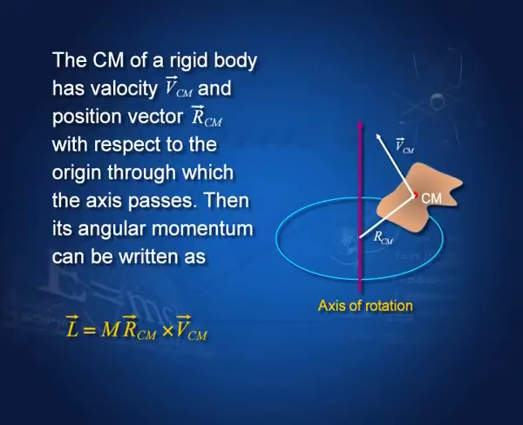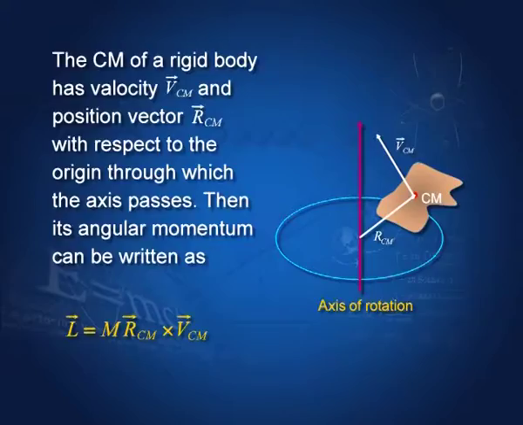Let us take a rigid body again. This time its center of mass is moving in this direction, and with respect to a certain axis of rotation, the position vector of the center of mass is R_CM. And then one can write its angular momentum as m R_CM cross V_CM, because these are vectors, therefore we have to take the cross product. More of it in the next lecture. We shall talk about angular momentum.